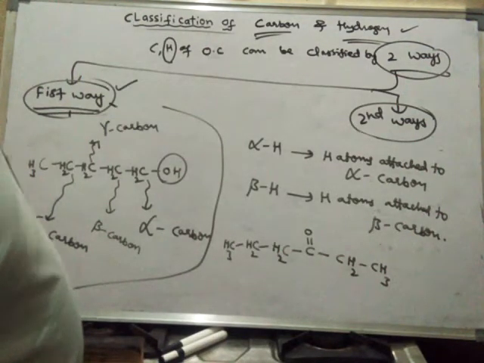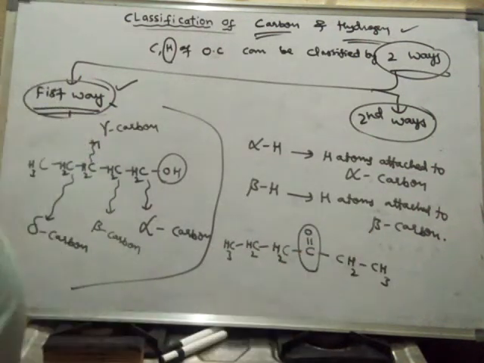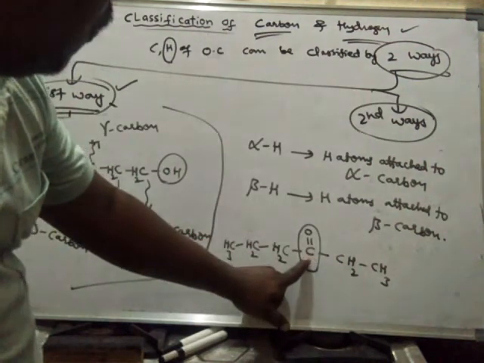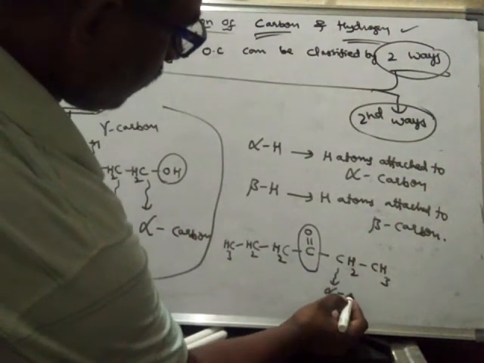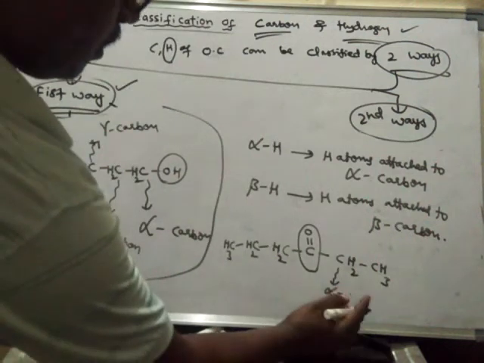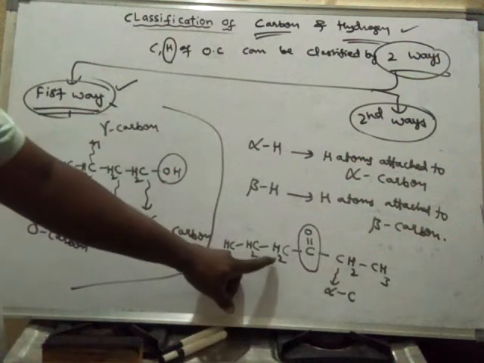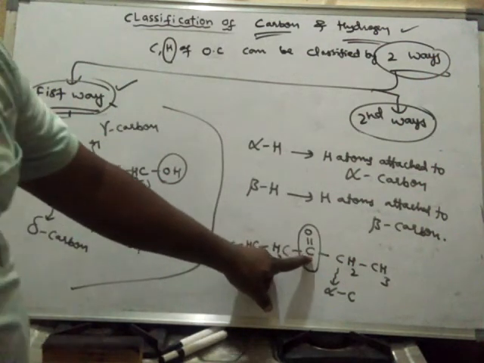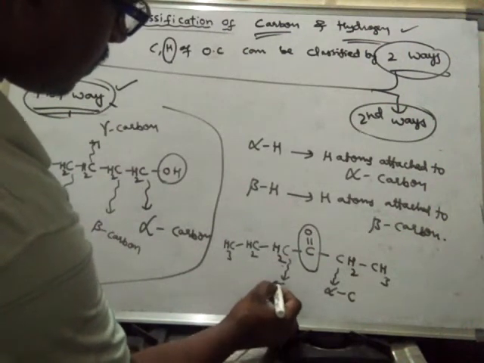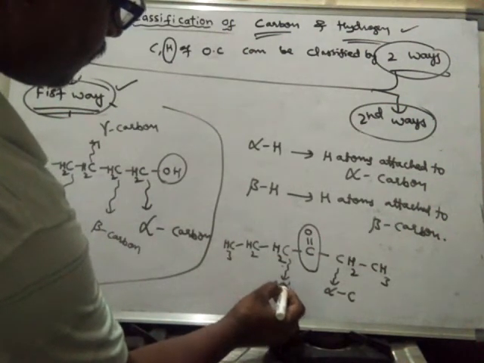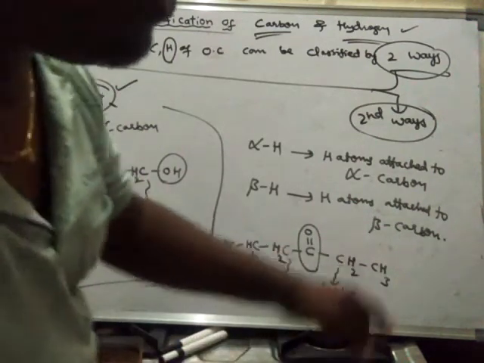So where is the functional group located? It is located in the center. This carbon is attached directly to the functional group, hence it is said to be alpha carbon. Even this carbon is also attached directly to the functional group, and this is also called alpha carbon. So how many alpha carbons are there?